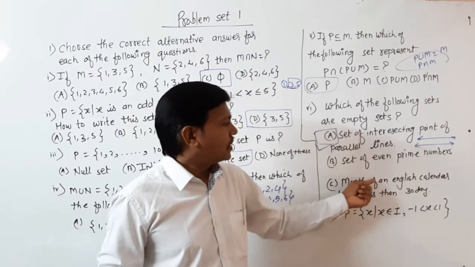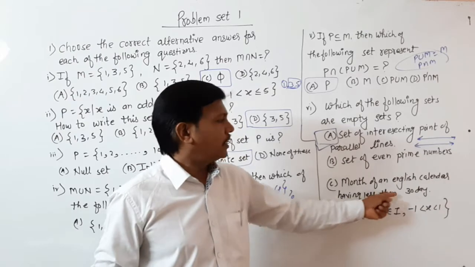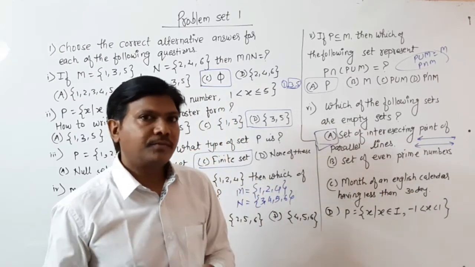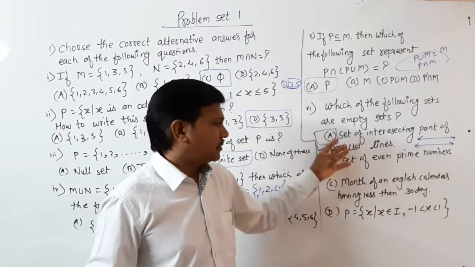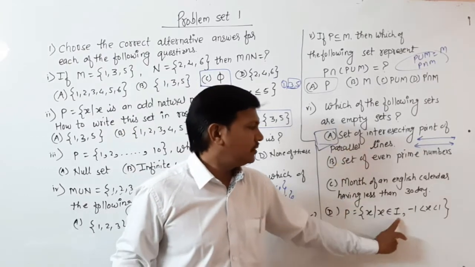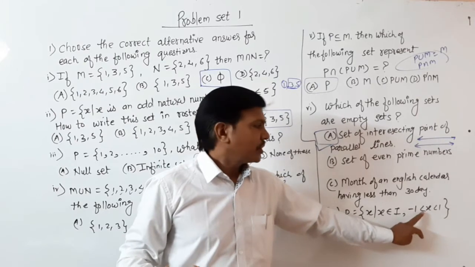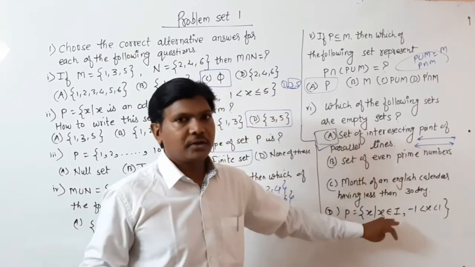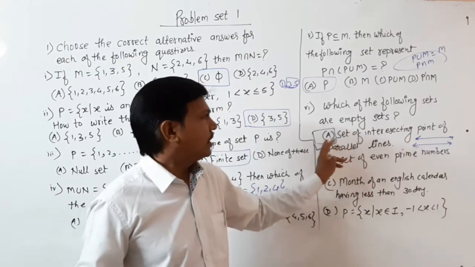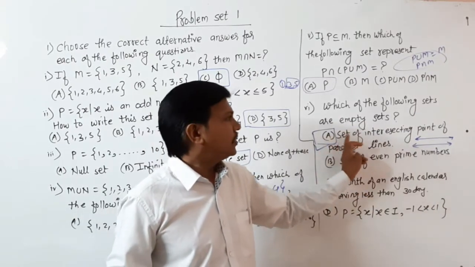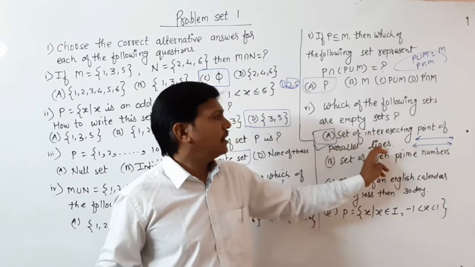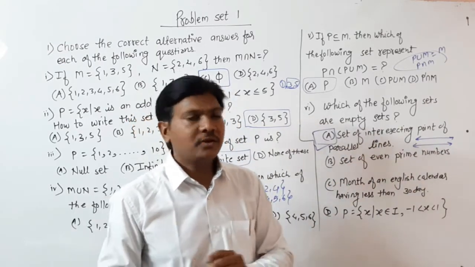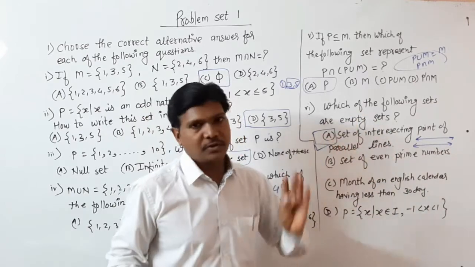Months of the English calendar having less than 30 days: February, which has 28 days, or 29 in a leap year, so something is there. Integers greater than 0 but less than 1: there is none. Other options contain elements, but A, the set of intersecting points of parallel lines, is an empty set because parallel lines never intersect each other.